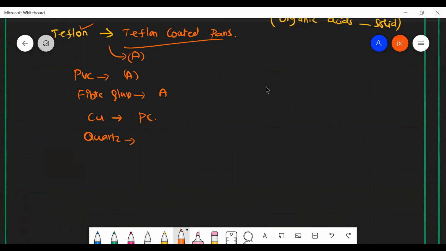Quartz is crystalline in nature. Glass is amorphous in nature. Because in quartz there is an arrangement of particles in long range order, but glass has short range order. They become softened, but they do not become sharply melted.